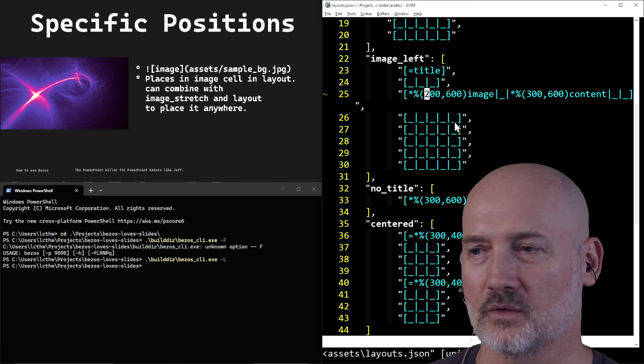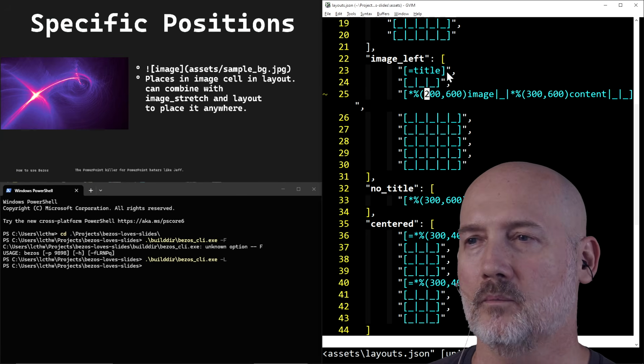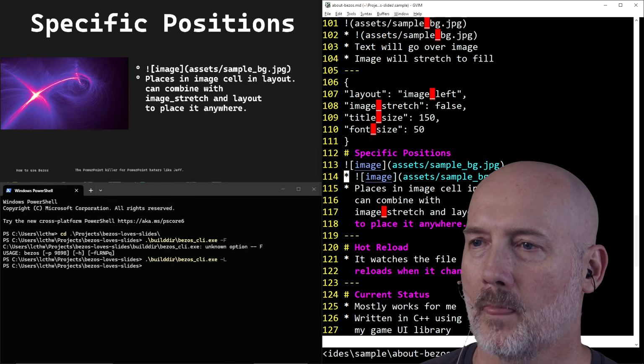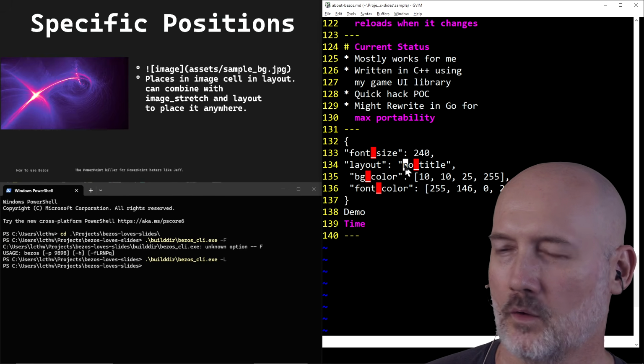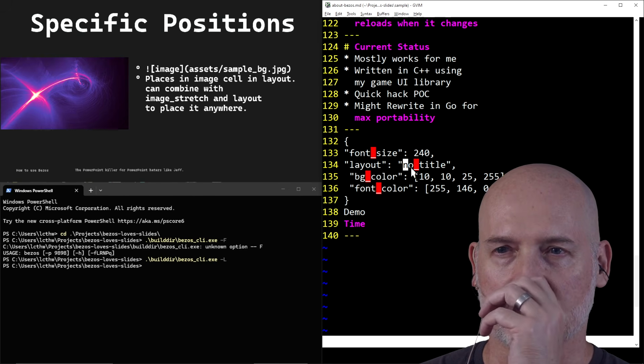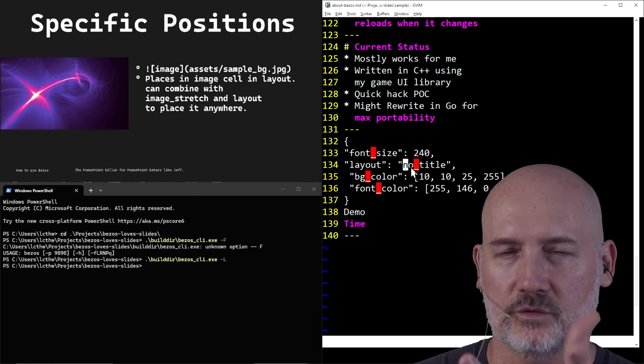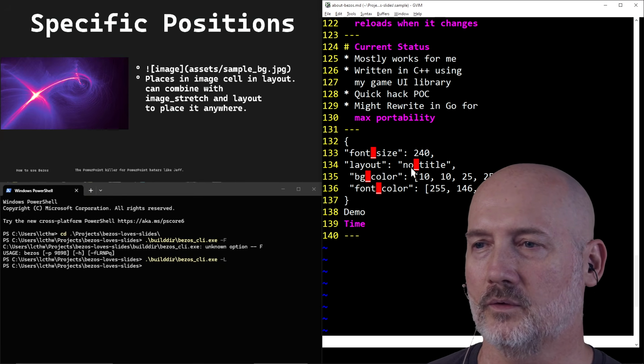You set up your layouts, and then you mostly just kind of forget them. You go back to your Markdown, and you can just say, yeah, I want this layout to be image left. I want this layout to be no title, and that's it. You don't ever touch it again, which is typical, as when you do decks, you really have a few layouts that you use.